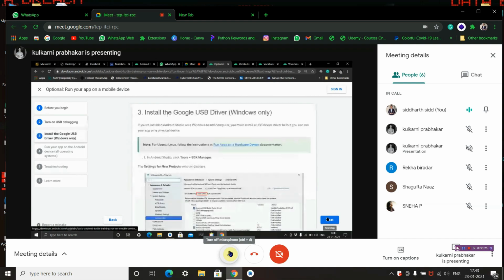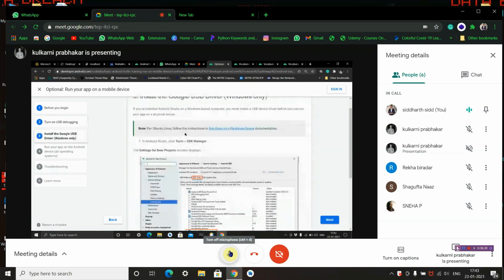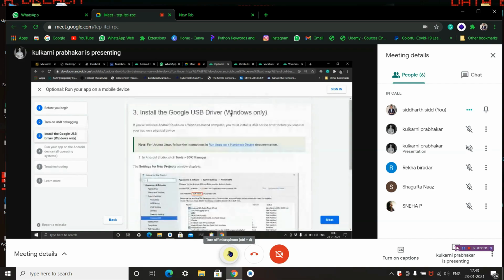So the next step is to install the Google USB driver, on Windows only. This is only for Windows. If you have installed Android Studio on a Windows-based computer, you must install a USB device driver before you can run your app on a physical device.